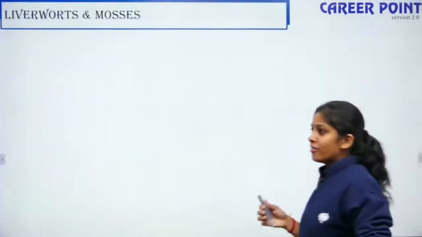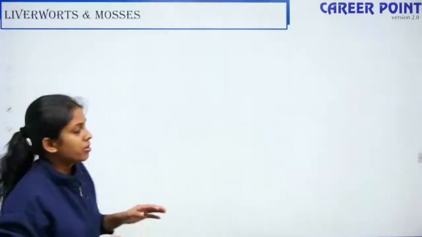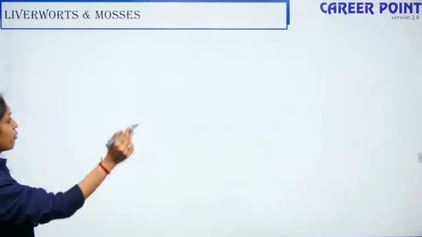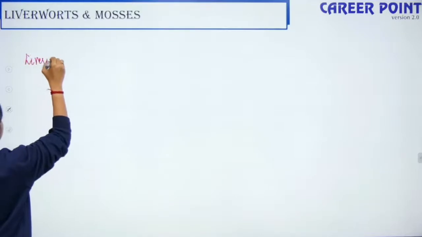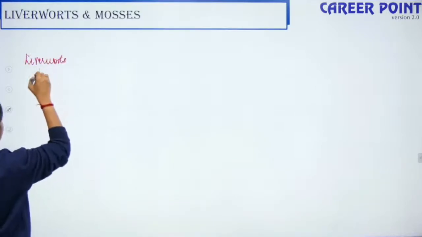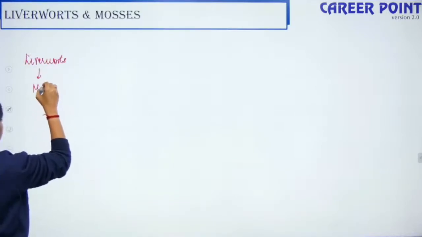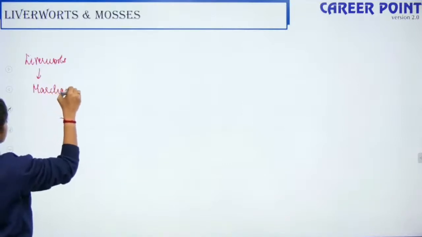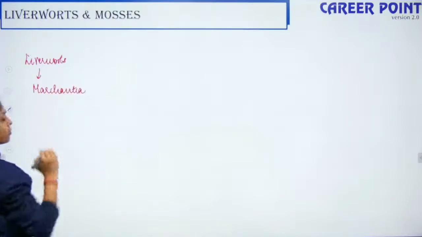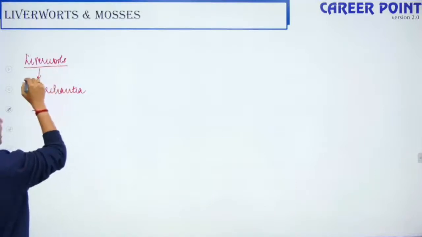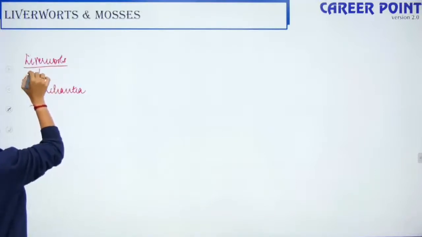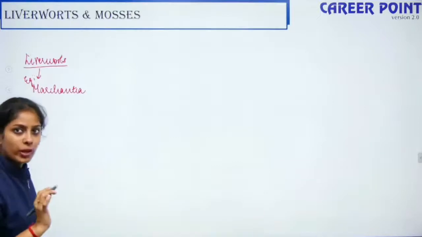So what are liverworts? All that you have to remember is that the example of liverworts is Marchantia. They are thalloid, so they are not well developed.